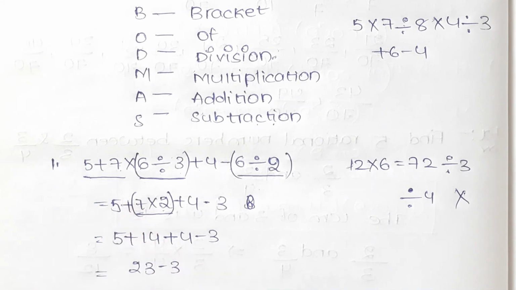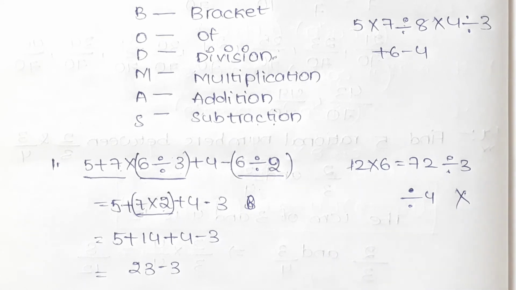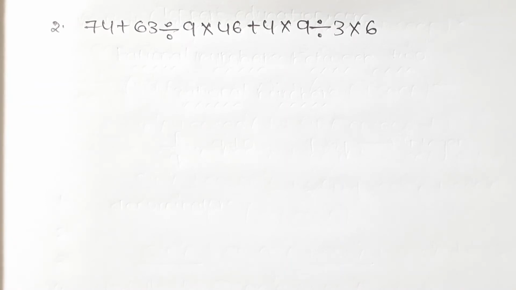If we do this procedure, the answer will be correct, and the previous procedure is not correct, and the answer will not be 20, that is wrong. This is the easy process to do BODMAS problems. And let us see another example for this.